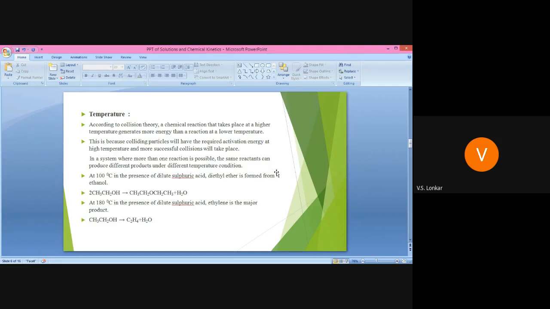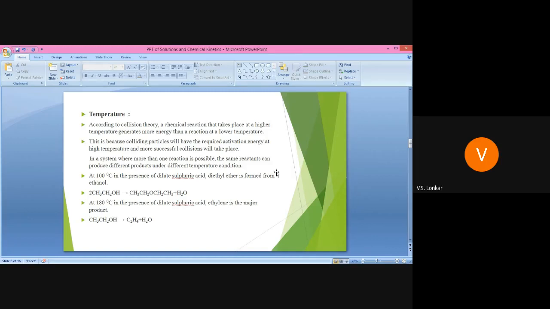It speeds up the reaction also. As we increase the temperature, the rate of reaction increases, because the colliding particles will have the required activation energy at high temperature, and more successful collisions will take place. Just remember, whenever a reaction occurs between the reacting molecules, first collision takes place between those reacting molecules.